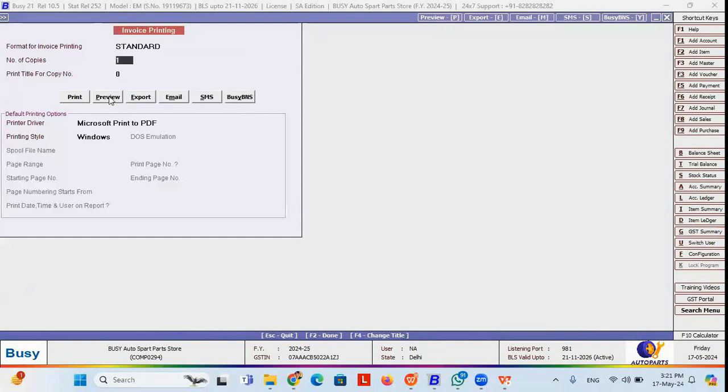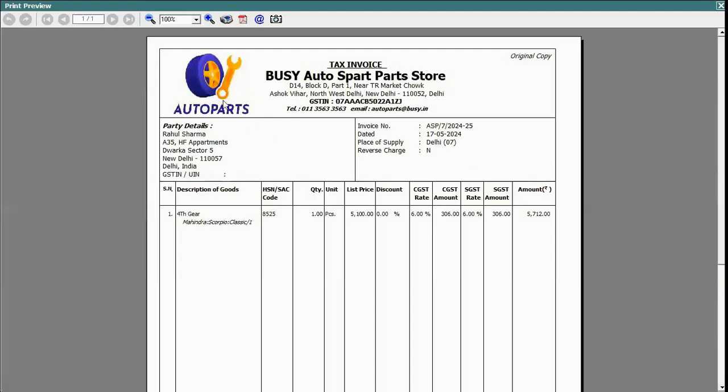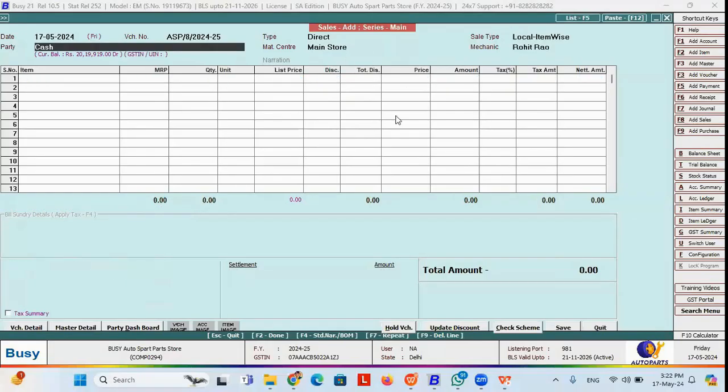If you click on the preview button, you can see the invoice format where you can set your company logo. Also, you can get this entire detail like the item name. Under the item name, you will get the brand name, the car name, the model name. It's also showing over here. So the invoice format is configurable. You can configure the entire invoice format according to your need.